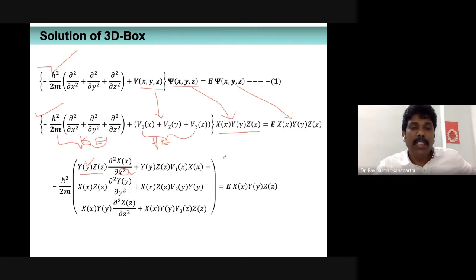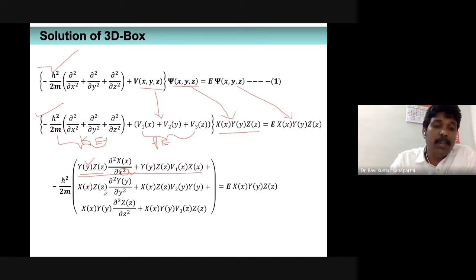Further, I'm trying to separate all the X(x) terms in one place, Y(y) terms in one place, and Z(z) terms in one place. So a similar discussion you can extend to the other terms. This is a partial differential equation with respect to y. Therefore, when the wave function comes inside this bracket, it doesn't affect the X(x) and the Z(z).